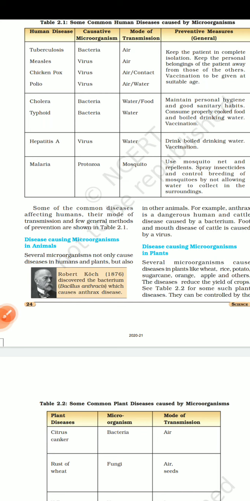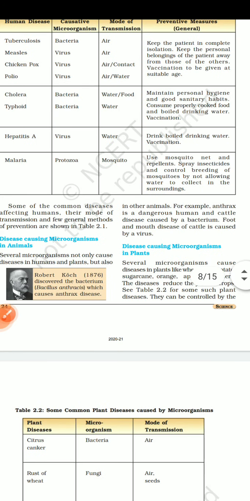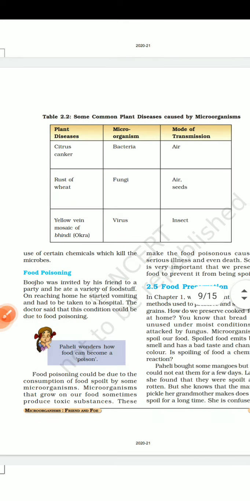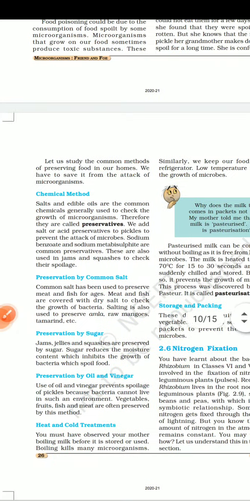And the diseases caused by microorganisms in animals. And Robert Koch discovered the bacterium Bacillus anthracis, which causes anthrax disease. Disease-causing microorganisms in plants, food poisoning, food preservation.